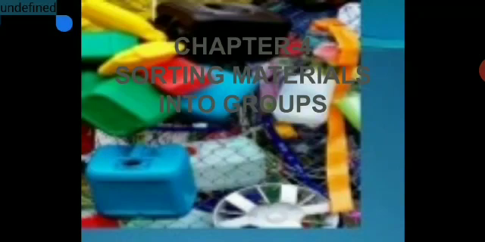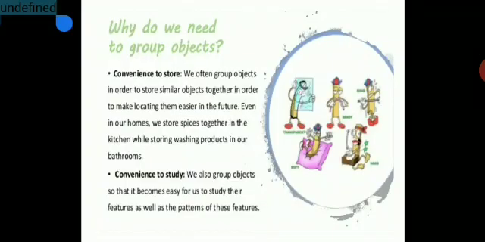Because we use so many things in the morning when we get up, and so many things in our day-to-day life, and in our mind we know how to segregate things, but why are we segregating them? All these doubts and questions will be answered in this chapter, Sorting Materials into Groups. So let us see, why do we need to group objects?